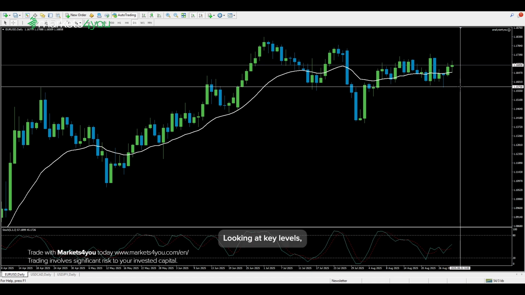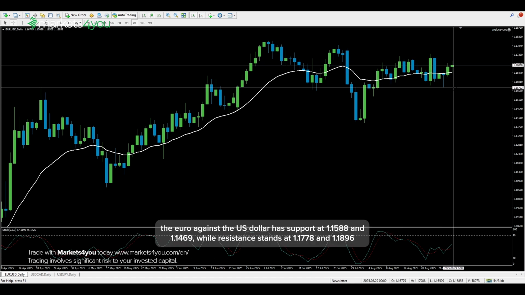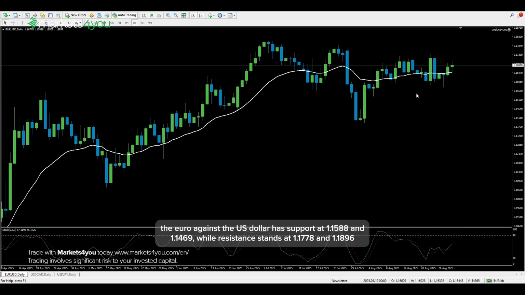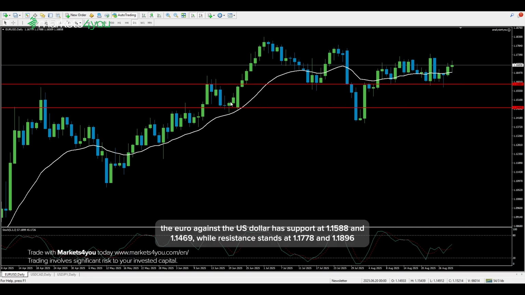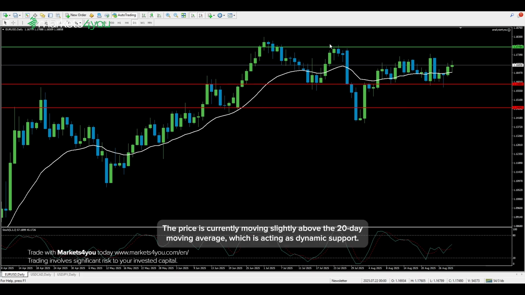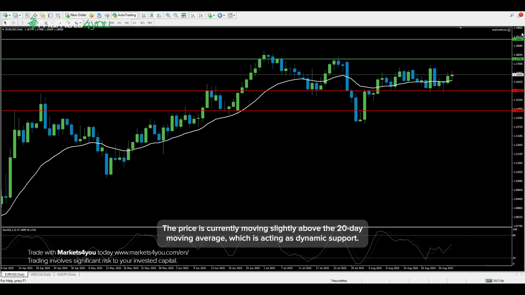Looking at key levels, the euro against the US dollar has support at 1.1588 and 1.1469, while resistance stands at 1.1778 and 1.1896. The price is currently moving slightly above the 20-day moving average, which is acting as dynamic support.